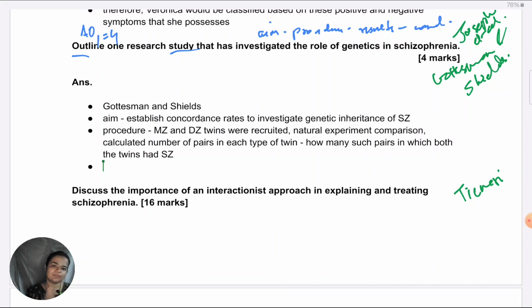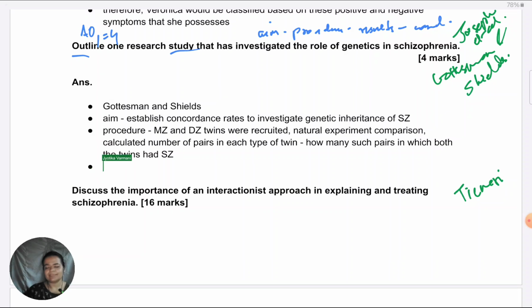These are considered to be secondary details. How many participants are there, or in which years the research was done, how long it was done. It is more important to specify exactly what task is being done in the study. In this case, there's no task. The twins don't have to do anything. It's the researchers who are doing the task of assessing them for schizophrenia. How are they assessing them? By establishing concordance rates. So that is what I mentioned, the procedure. That is primary. The rest of the details are secondary. So I've not included those.